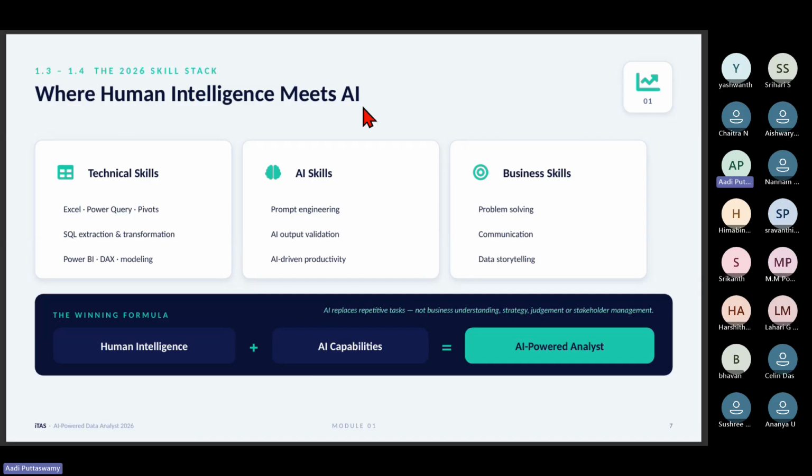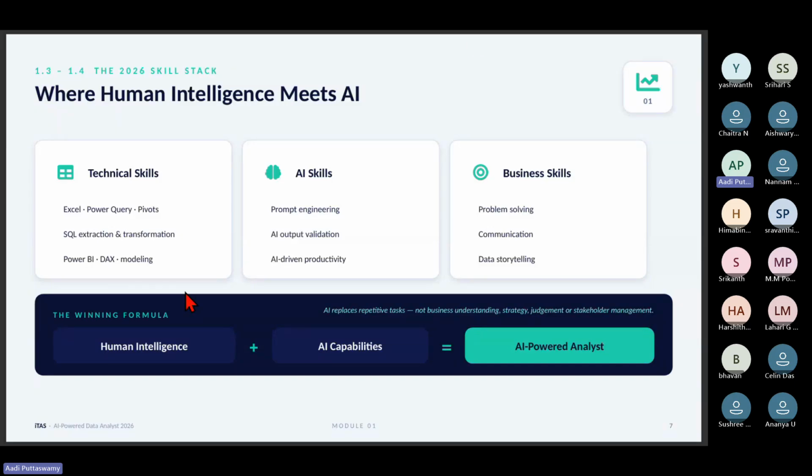So where human intelligence meets AI. This is very important. Most of the people think AI can do everything. So, sir told only 15 minutes, we'll type something, finish and we'll go. 3 hours we'll go sit and sip coffee and gossip. No, it does not work like that. You have to think. I told you in the beginning only, right? Common sense is very important. Logical skills are very important. Logical thoughts are very important. It's not that AI will do everything.